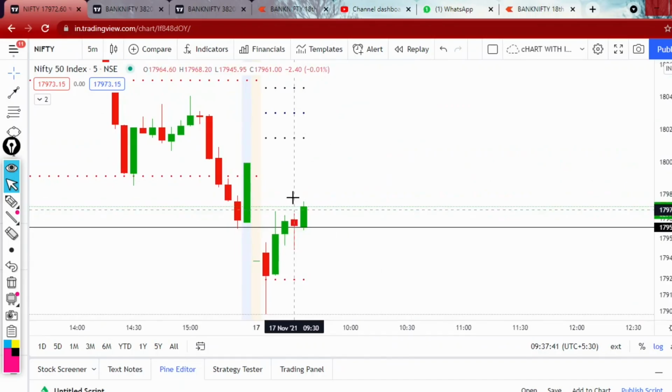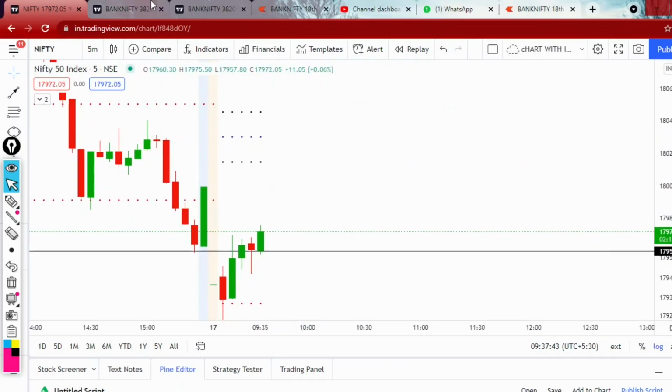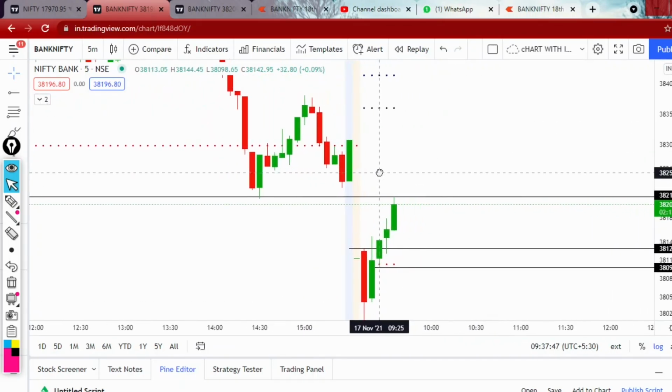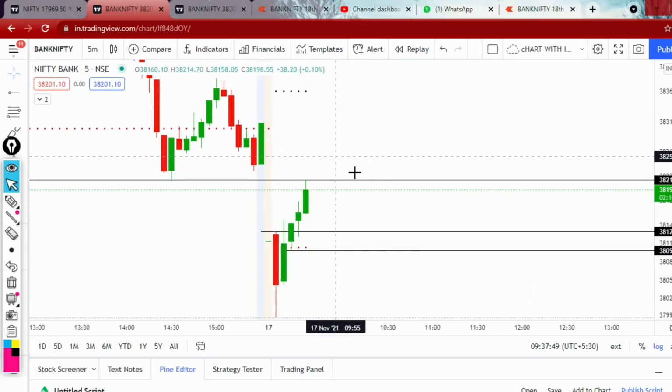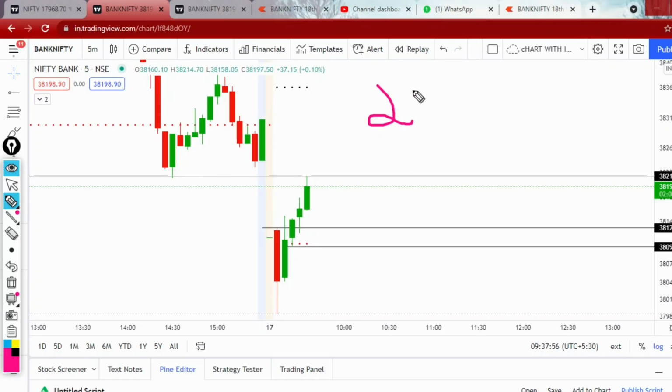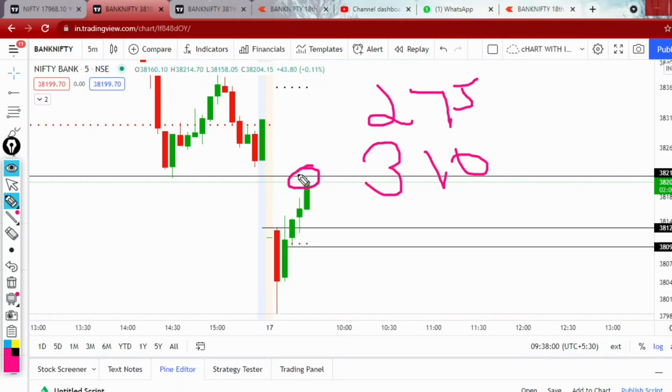So there is space in Nifty to make an upward movement till CPR, but in Bank Nifty there is a resistance of PDL. So I'm done for the day as an option buyer. I'm done for the day. One trade. I took my trade and I will share the entry and exit in the screenshots. 275 was my entry and 310 was my exit. I exited because there was a PDL.